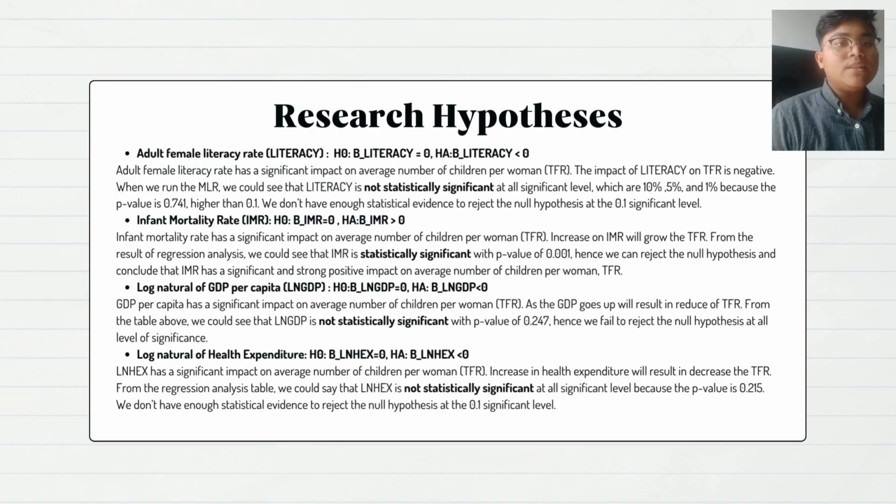For the first independent variable, which is adult female literacy, the null hypothesis is that the slope coefficient of literacy is equal to 0, while the alternative hypothesis is less than 0. Adult female literacy rate has a significant impact on average number of children per woman, which is TFR. The impact of literacy on TFR is negative. When we run the MLR, we could see that literacy is not statistically significant at all significance levels, which are 10%, 5%, and 1%, because the p-value is 0.741, higher than 0.1. We don't have enough statistical evidence to reject the null hypothesis at the 0.1 significance level.